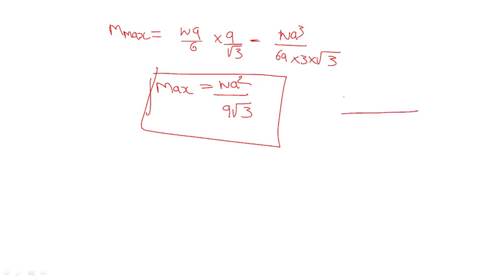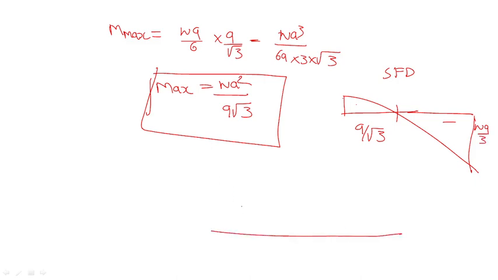It will come like this. Okay, let me show you. Here, the point C is at a by root 3, this value. So this is the SFD, and this is the minus value Wa by 3. If you draw the bending moment diagram, how will it come? It will come like this.